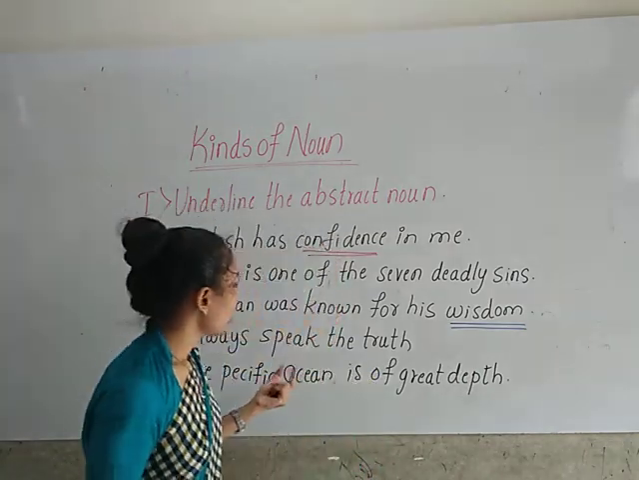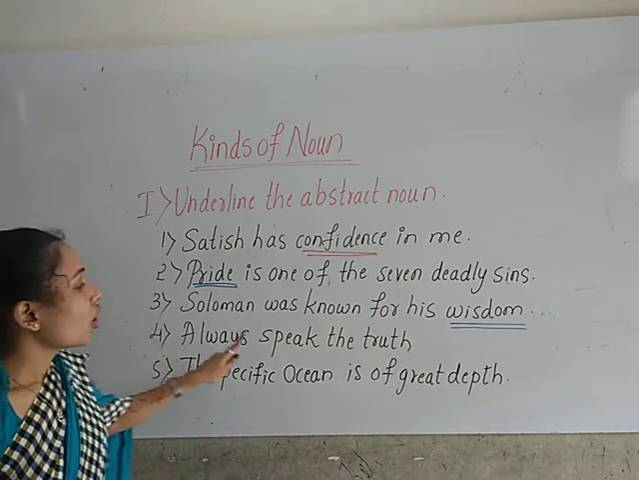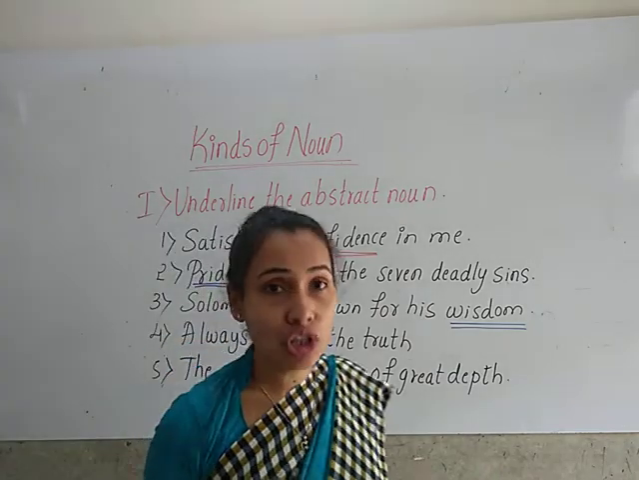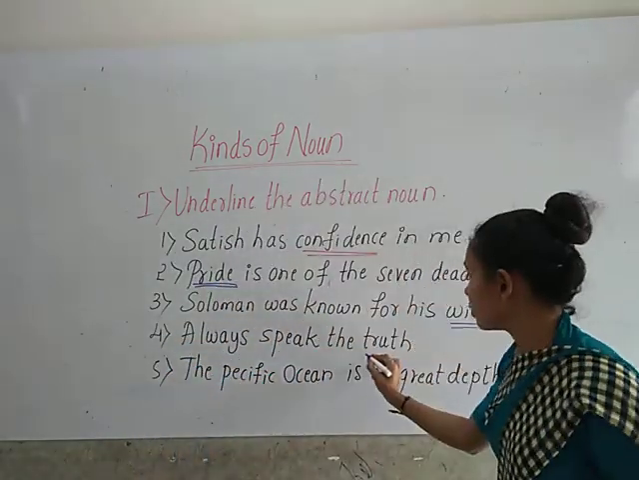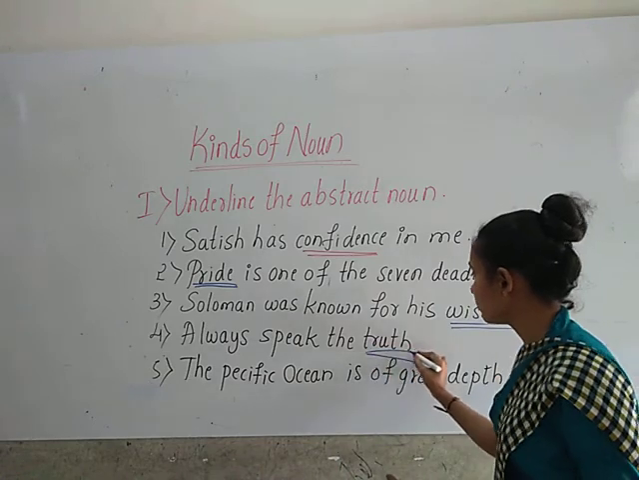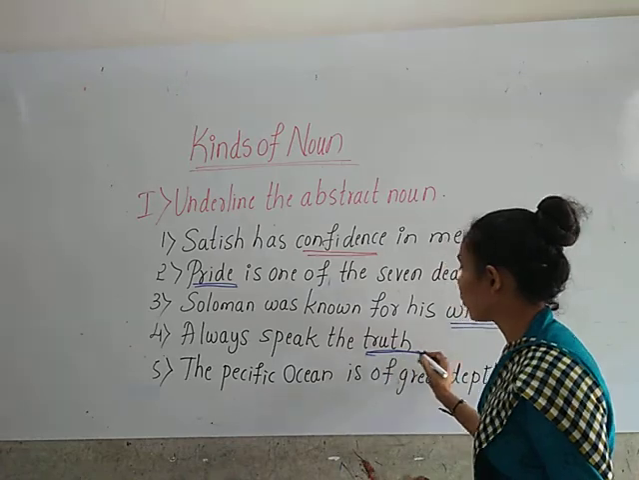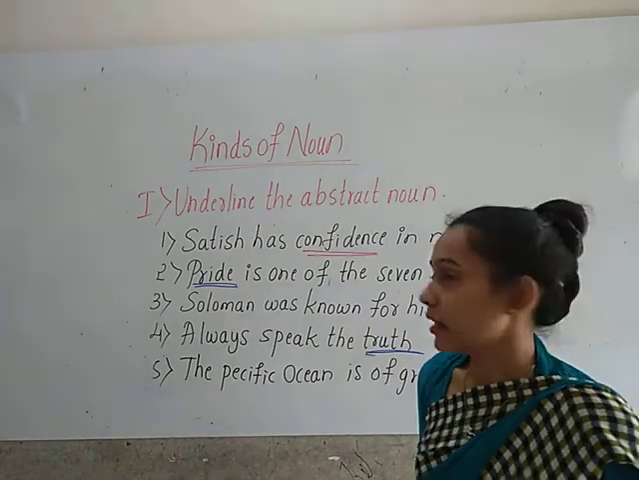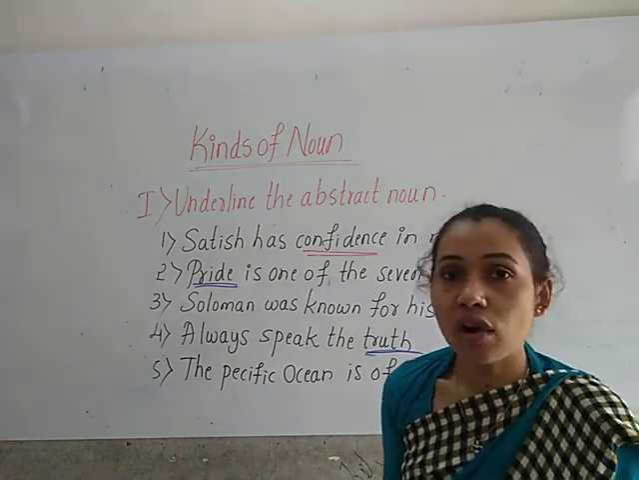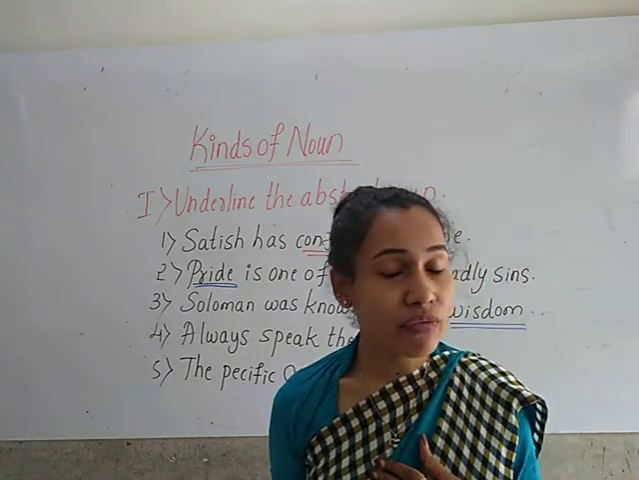Okay, children. Now look at the fourth one. Always speak the truth. So here truth. Okay, children. Truth is also the name of the quality which cannot be seen or touched, which can only be felt.